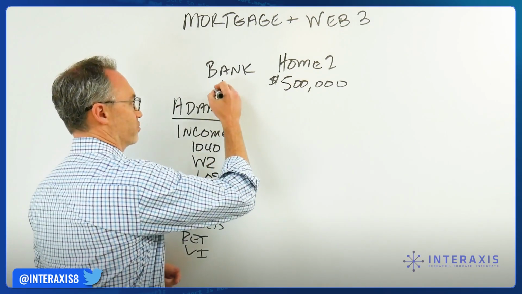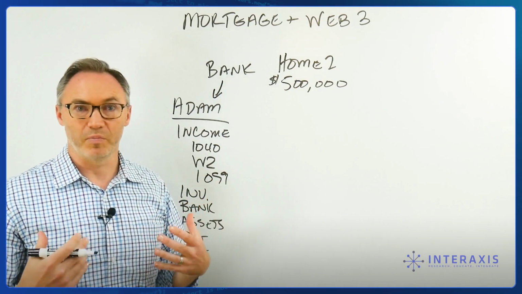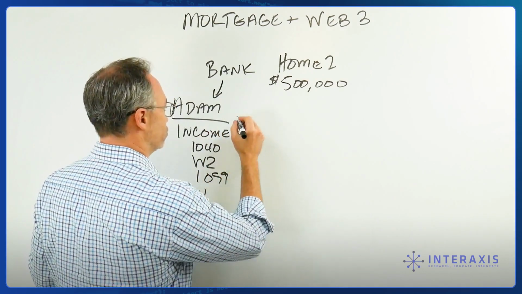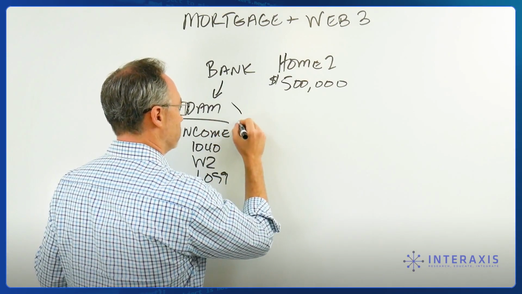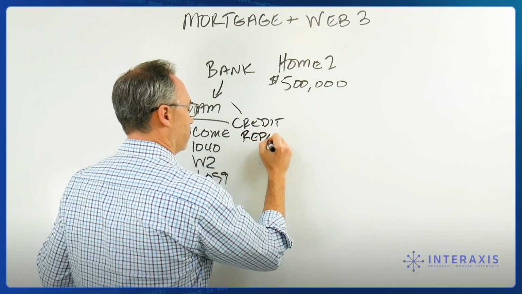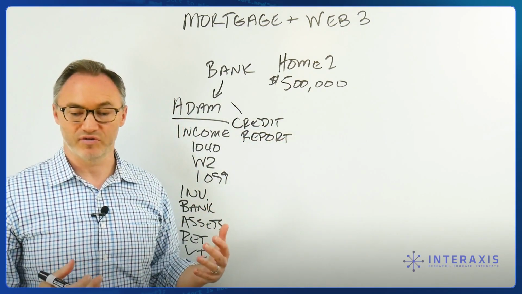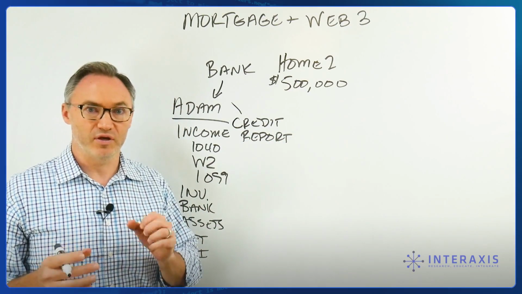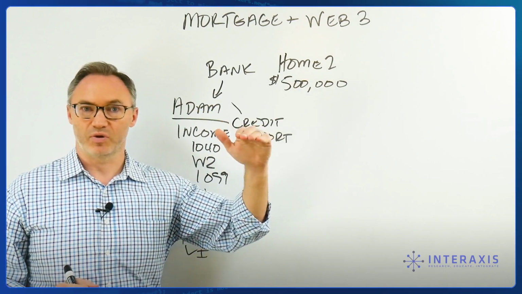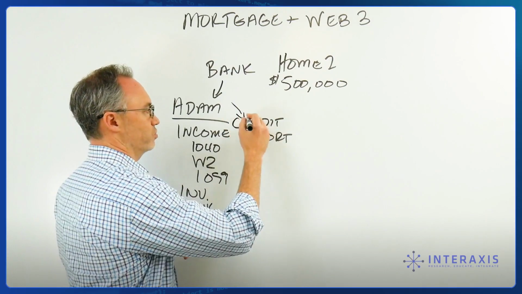So one is they're going to have to get all this information from me, and decide if I'm able to make the payments on the loan. Now, I forgot one other thing they're going to get, which is super important. In addition to all this information about me, they're going to get my credit score and report. And of course in the U.S. this is done by 3 different agencies. They're probably going to look at 1 or 2 of them, and they're hopefully going to look at not only my score but also the report that shows how much debt I have, how well I have done paying off that debt, all of those things. So they're also going to look at my credit report.